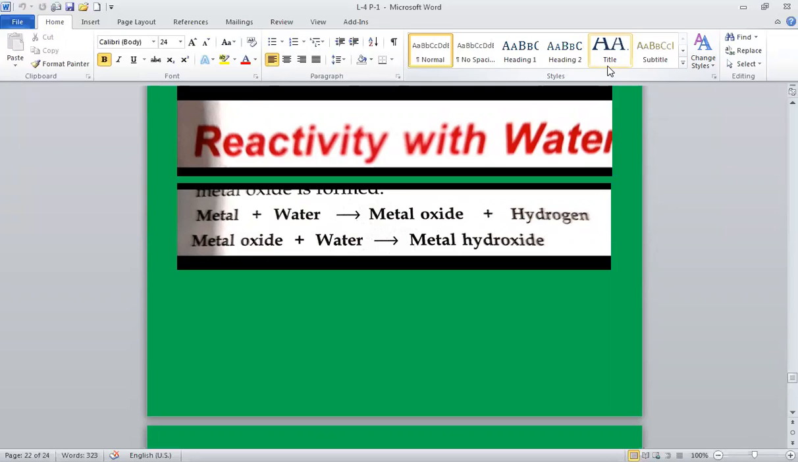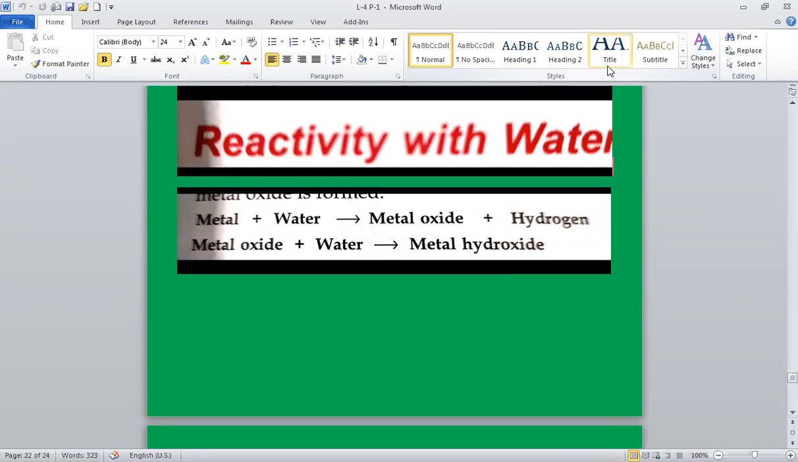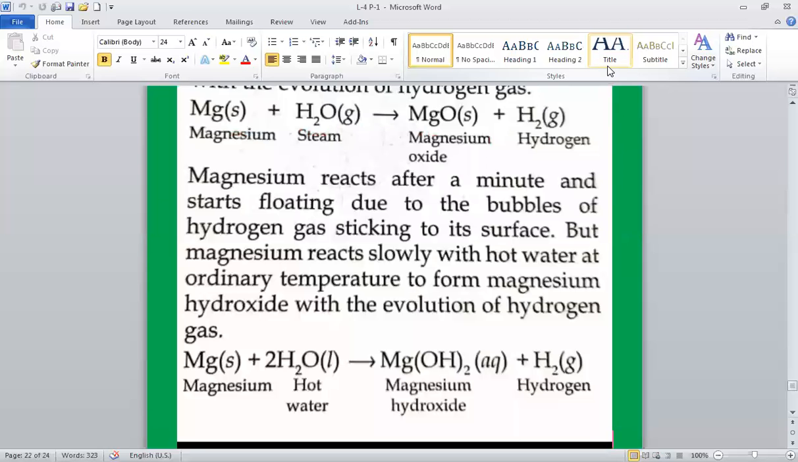Metals react with water to form metal oxide or metal hydroxide with the evolution of hydrogen gas. Hydrogen gas is liberated. Different metals react with water at different temperatures, and the rate of reactivity of all metals is different. If the reaction takes place at ordinary temperature, metal hydroxide is formed. If the reaction occurs at higher temperature, metal oxide is formed.